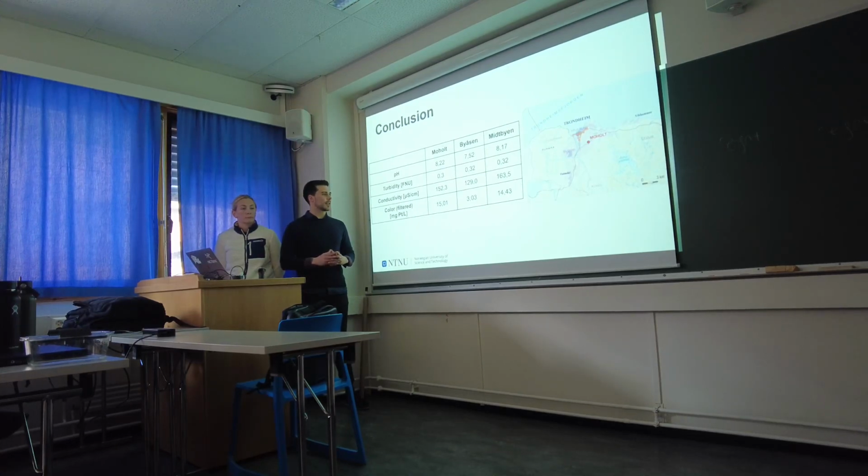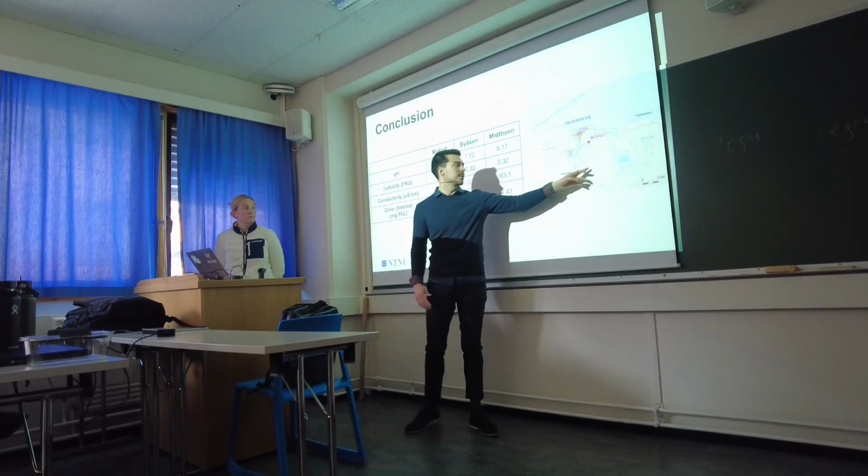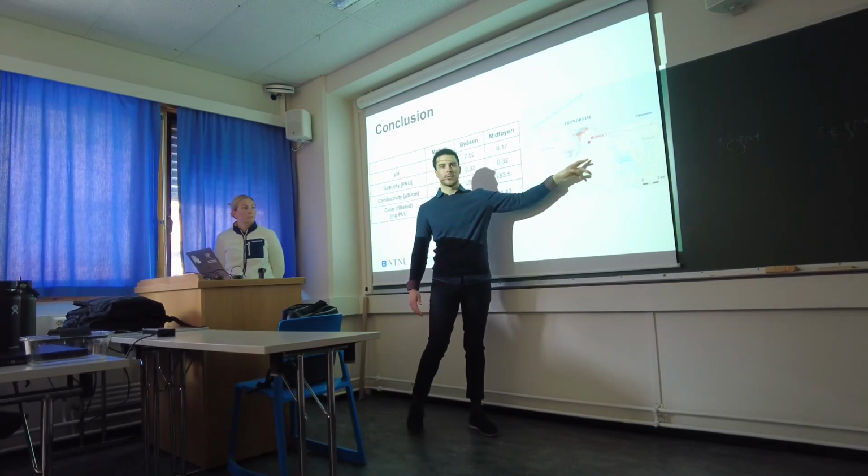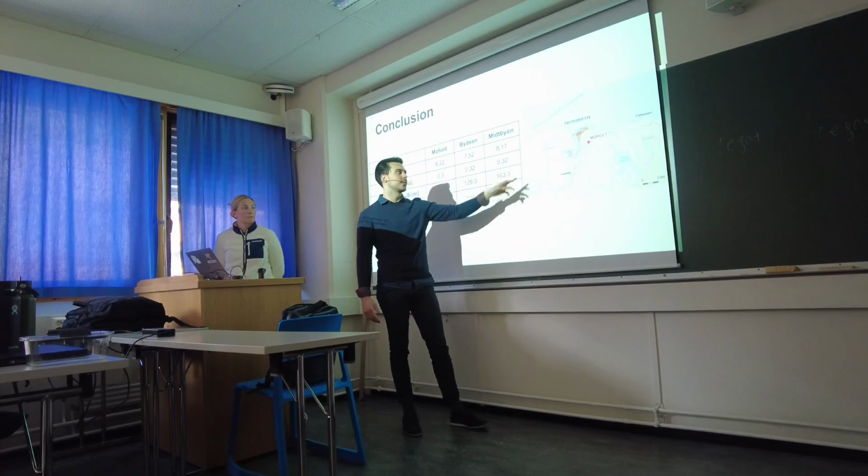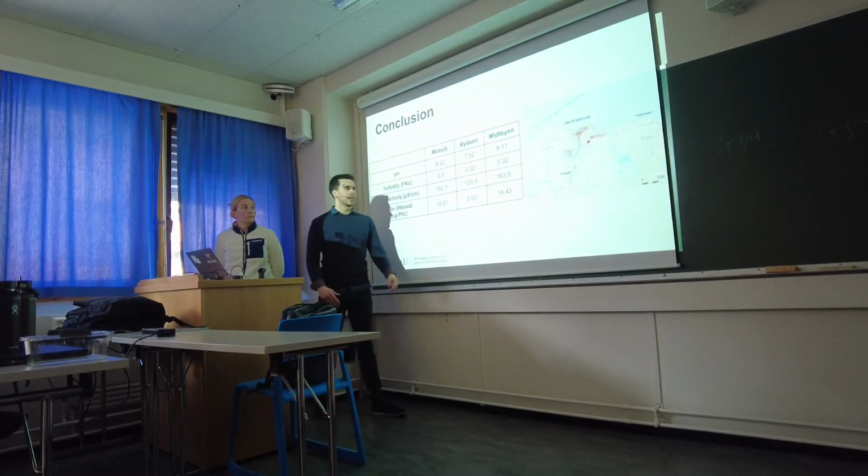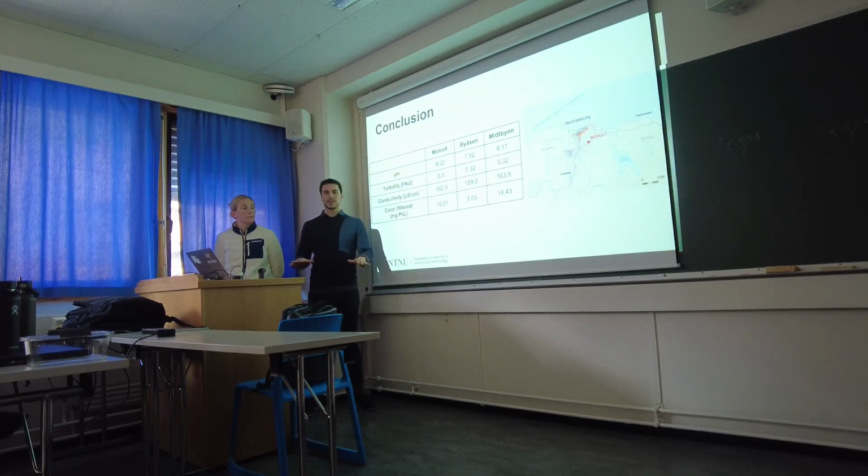And for the color, there is a huge difference, with Moholt and MidBN having the highest color. We think it's because of the Steinan reserve here that stores the water for some time before sending it to Byåsen. That means that the water can sediment, so that there is less pressure.